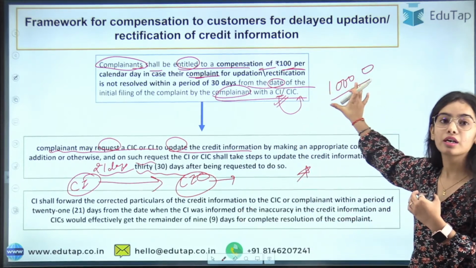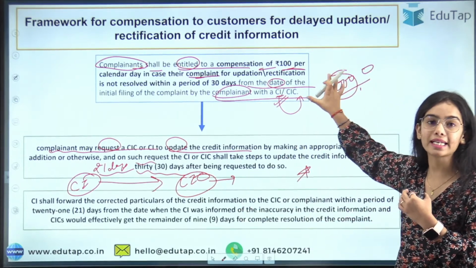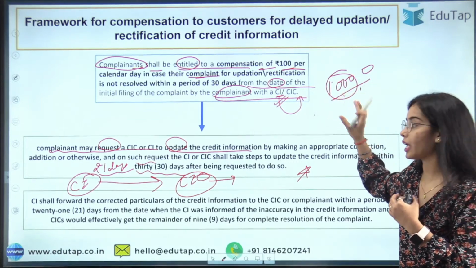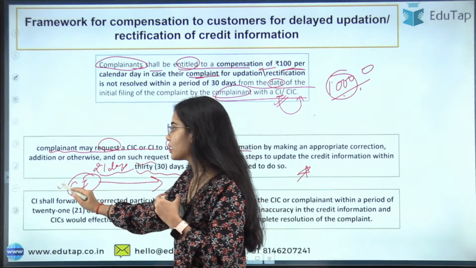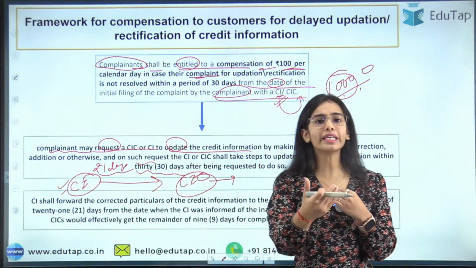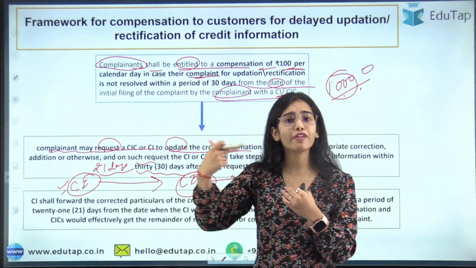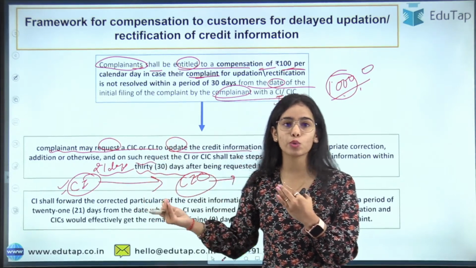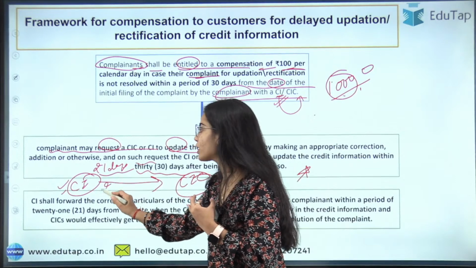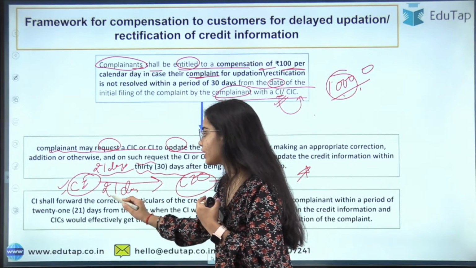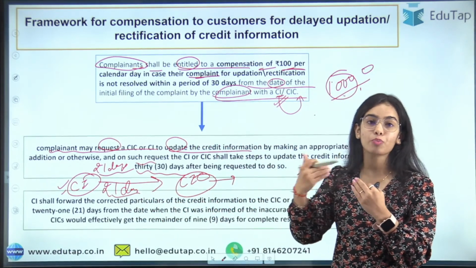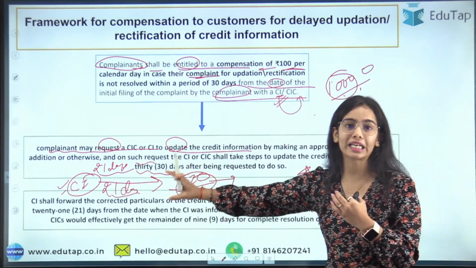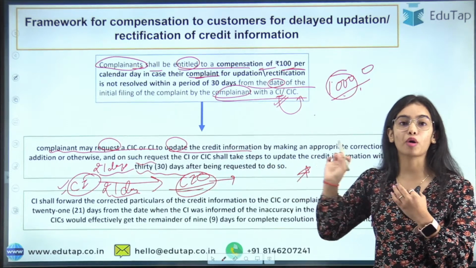So this is the mistake that has happened in the data, and this is the misinformation that is being provided, okay. So I have raised the complaint with the credit institution that I had only taken a loan of 10 lakh that I have returned. Why are you showing my loan as 1 crore? That is a huge loan. So the credit institution has to correct the information within 21 days and then has to provide the rectified data to the credit information company.